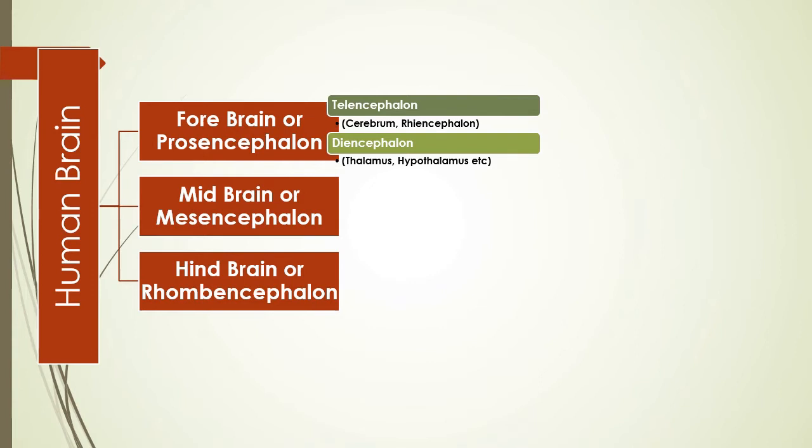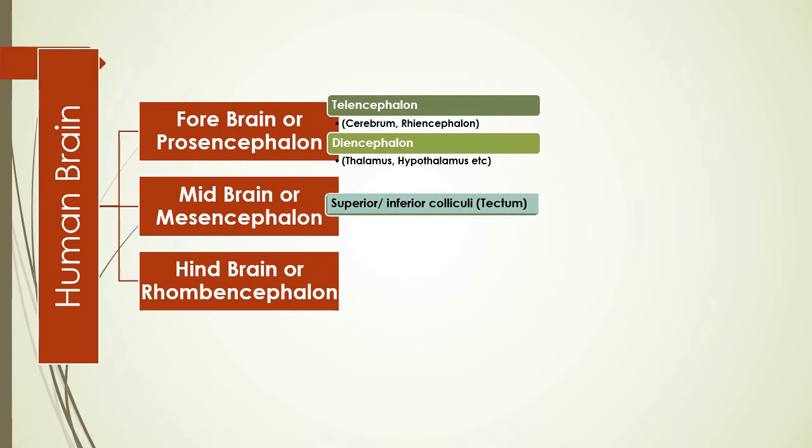Diencephalon: thalamus, relay center; hypothalamus, your endocrine function, hormone function regulation by this part. So telencephalon and diencephalon form the prosencephalon. Midbrain, mesencephalon, smallest part. The ventricle present here is where CSF, cerebrospinal fluid, is present. Superior and inferior colliculi, your optic and visual center related sensation, are controlled by this part.